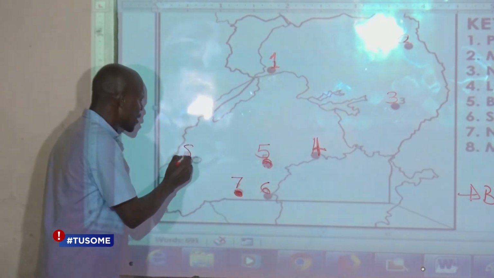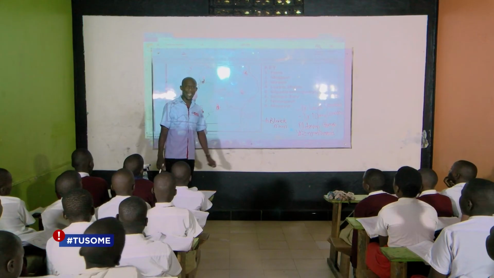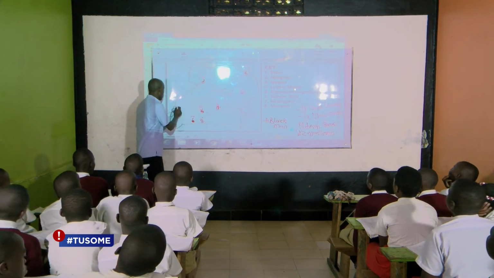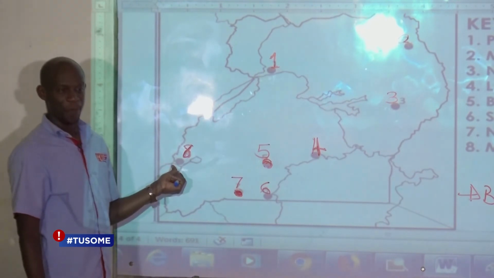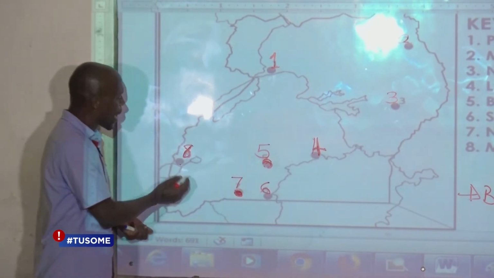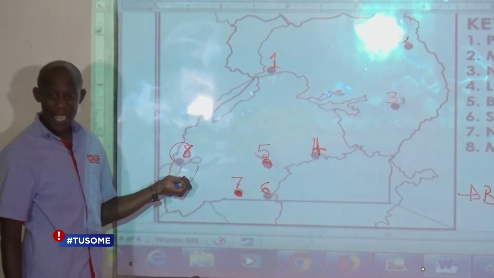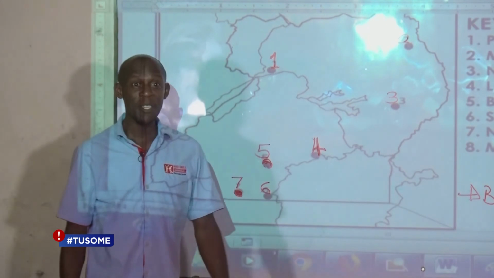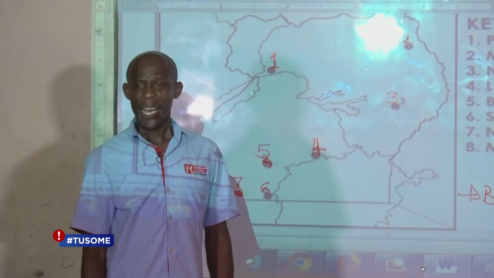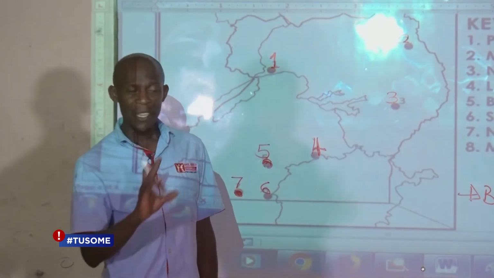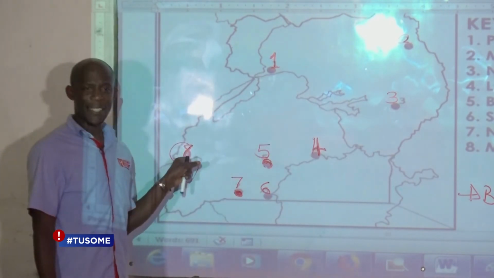And then number 8, we have what we call Mweya Stone Age site. Mweya Stone Age site is in western Uganda, in Kasese. In fact, where it is found, it is near the Queen Elizabeth National Game Park. When these scientists reached there, they found remains of the early man: bones, skulls, pots. And when they experimented on them, they discovered that they were very, very old. So they named this place a Stone Age site.